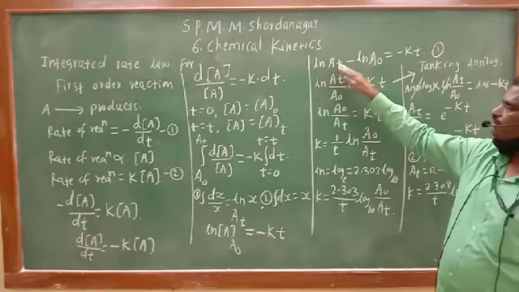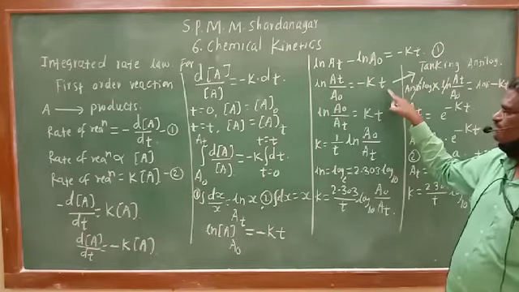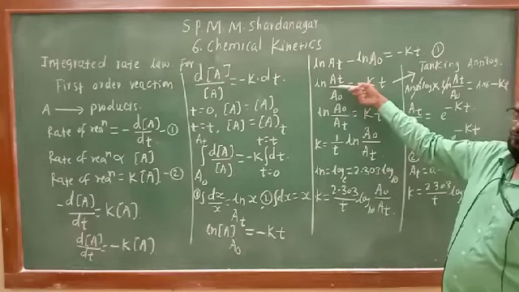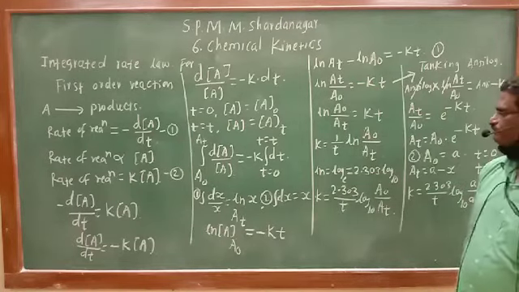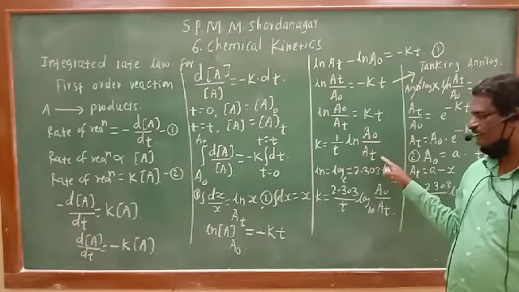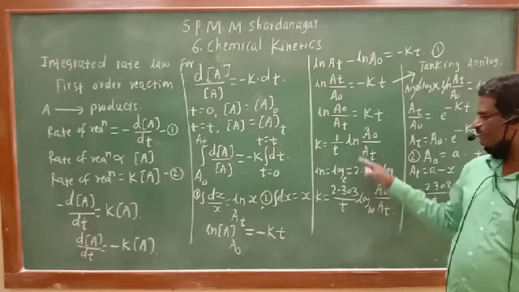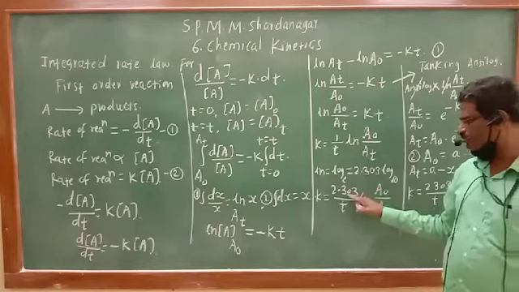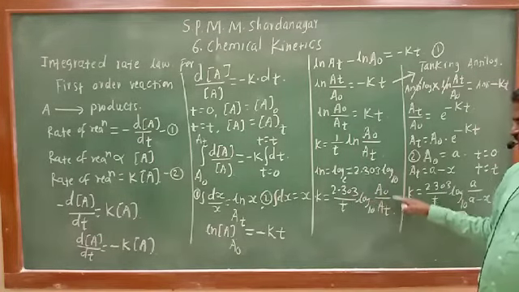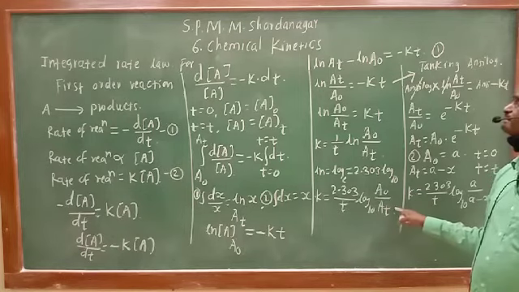Subtraction of logs is now division: ln At upon A0 is equal to minus kt. This becomes plus, and the ratio is opposite, ln A0 upon At. Finally k is equal to 1 upon t ln A0 upon At. ln converted to log to the base 10 is multiplied by 2.303. So k is equal to 2.303 upon t log of A0 upon At. This is the velocity constant of first order reaction.